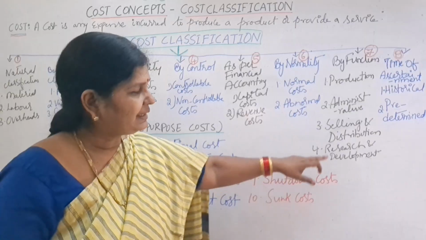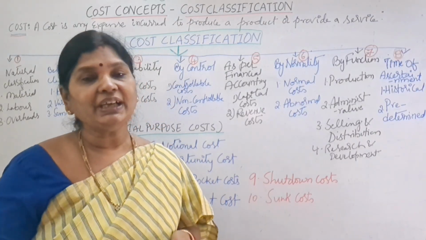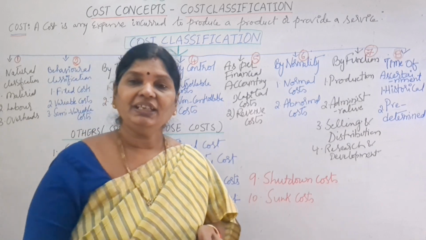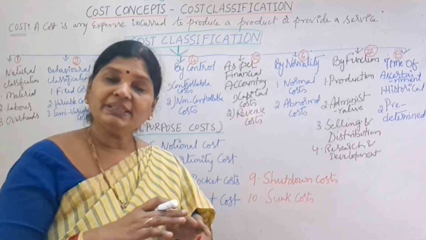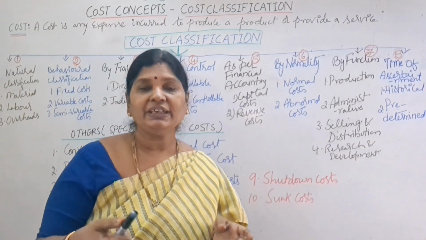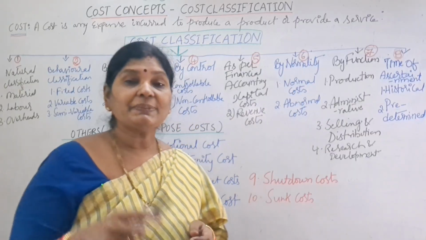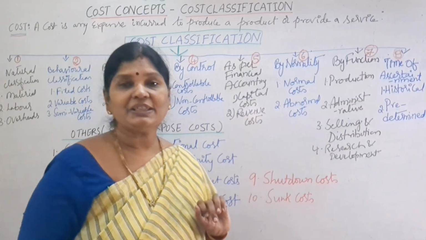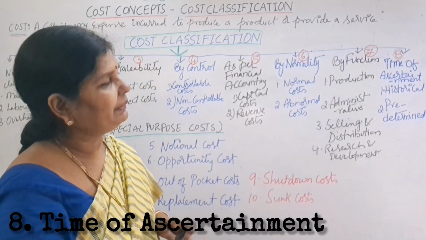All that will come under selling and distribution costs. Next, research and development. Research and development means the cost we incur to innovate new products or to make changes in our existing products. We have to do some research, so that includes lab testing, etc. All those expenses are called research and development expenses.